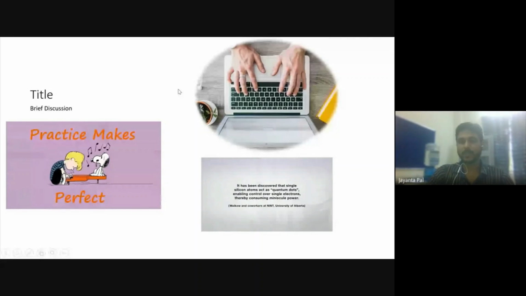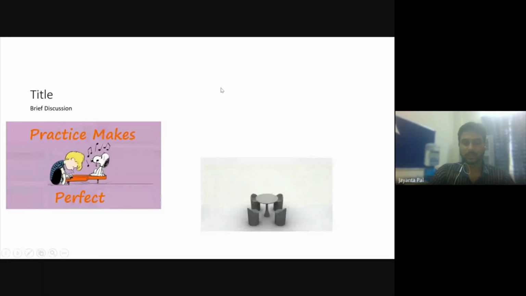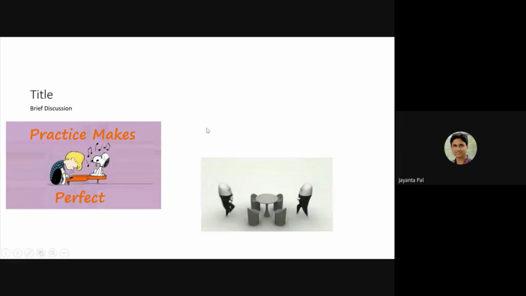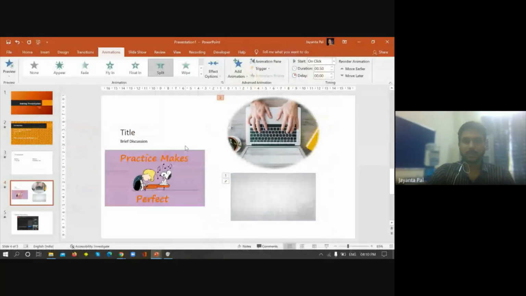I hope that is visible. See, the image had gone. This is the very basic, initial look and feel of the slide in the presentation view. When I click the mouse, it appeared. So this is how we can insert or apply an animation to a particular image.